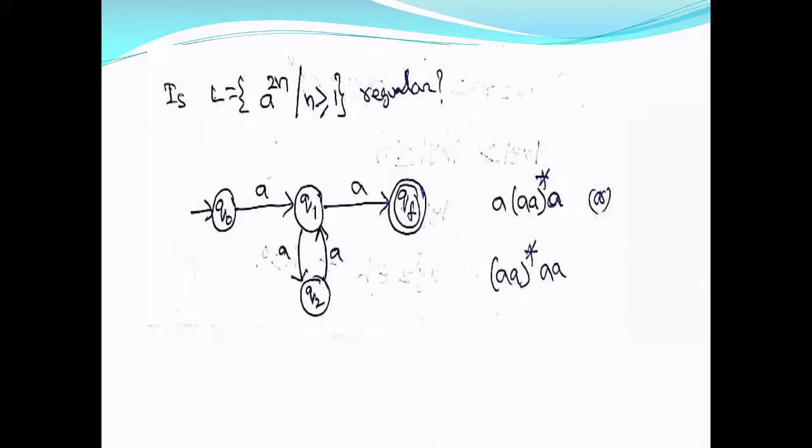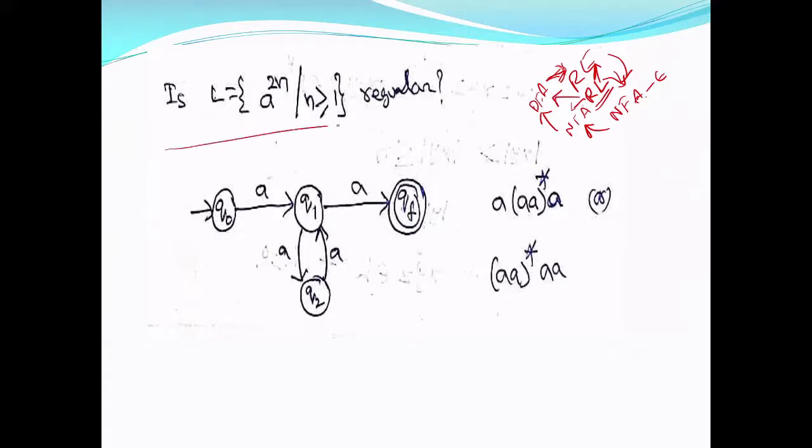Earlier we have seen regular expressions give you regular languages, and from a regular expression you can go to NFA epsilon, and NFA epsilon can give you NFA. NFA you can convert to DFA, and any FA can be converted into a regular expression. That means it is a regular language. If you want to prove that a language is regular, either you show a regular expression, or an NFA epsilon, or an NFA, or a DFA for the language.